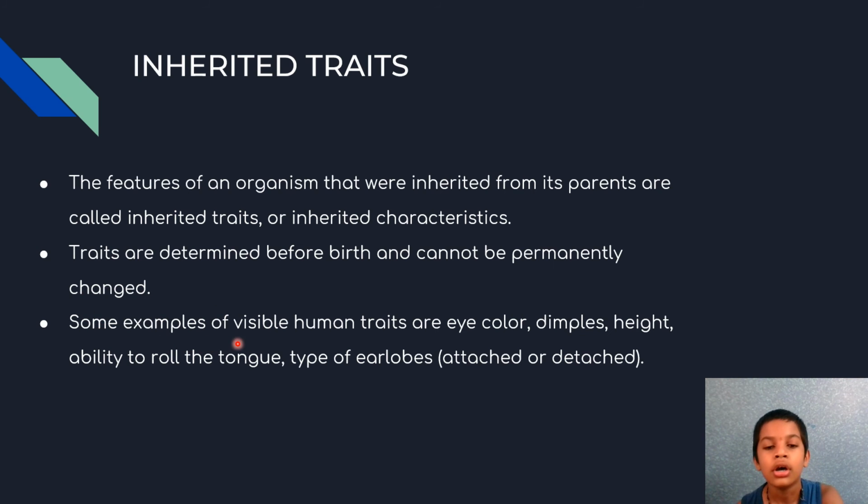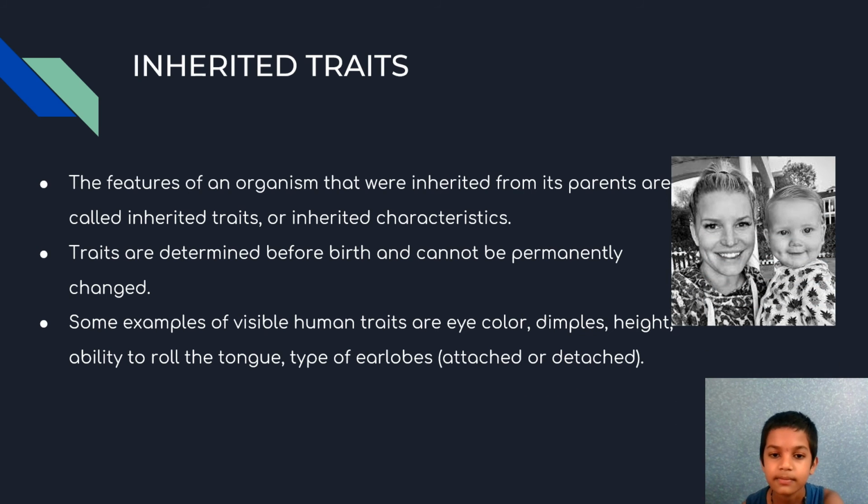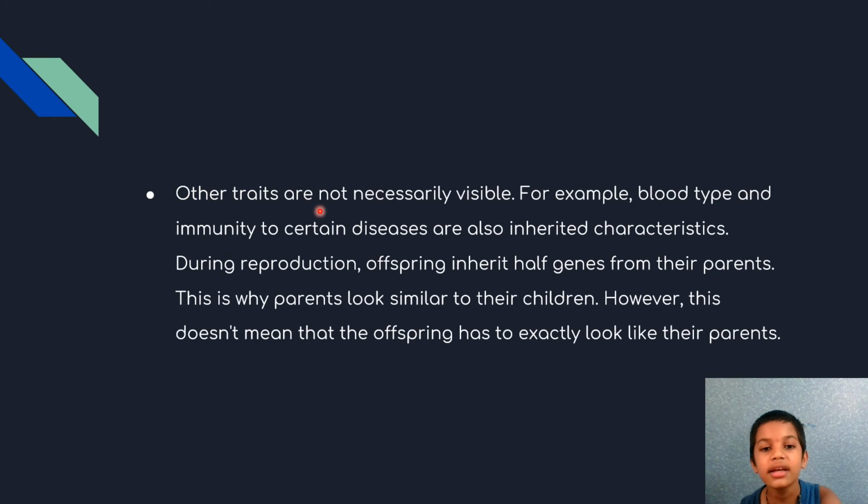Some examples of visible human traits are eye color, dimples, height, ability to roll the tongue, type of ear lobes, attached or detached. Other traits are not necessarily visible. For example, blood type and immunity to certain diseases are also inherited characteristics.